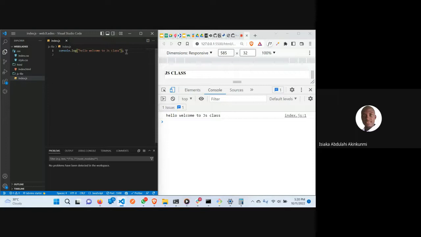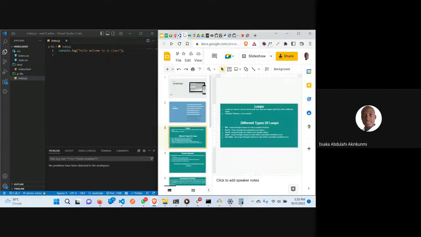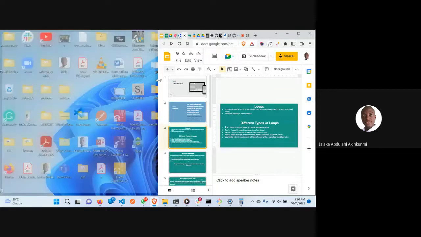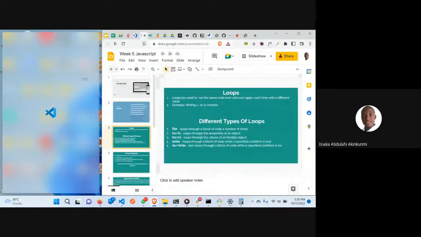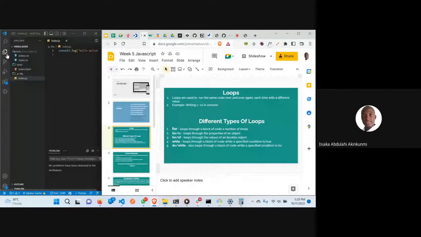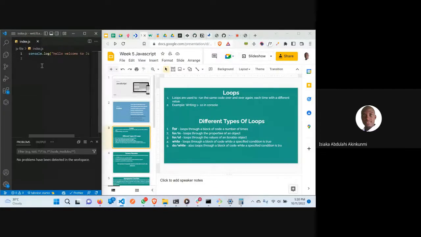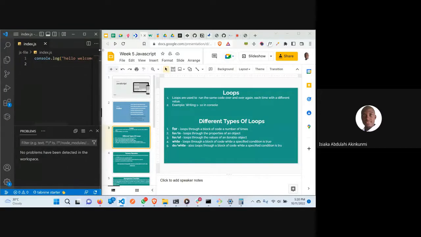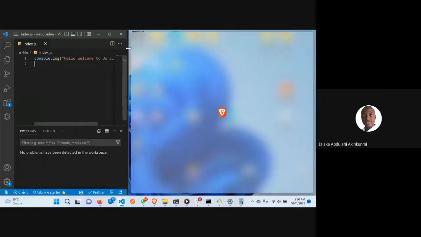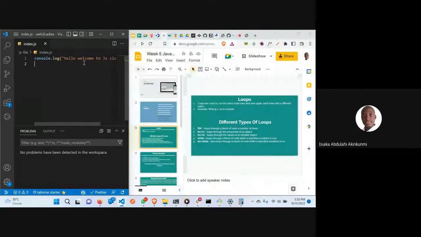So now let's go to where we have. I was saying that loop. I was talking about loop. Okay, I can also move this here a bit. I can close this. Is there anyone that can see my JavaScript, my VS Code? And I'll be doing word wrap.